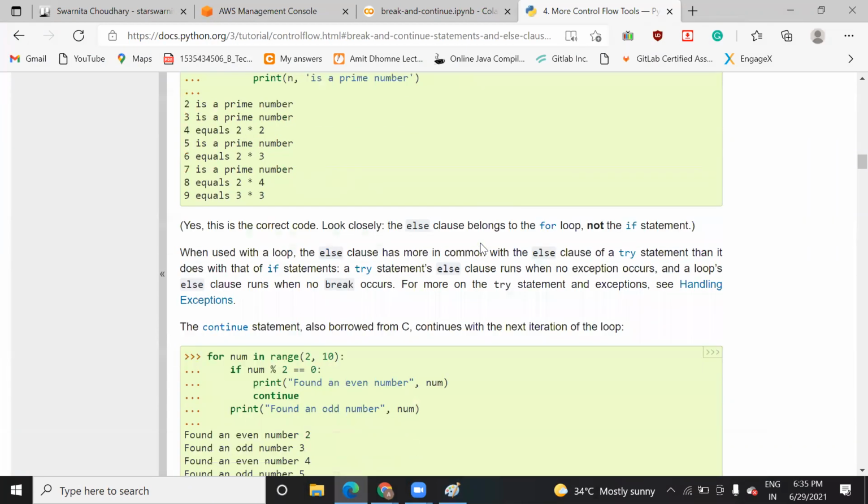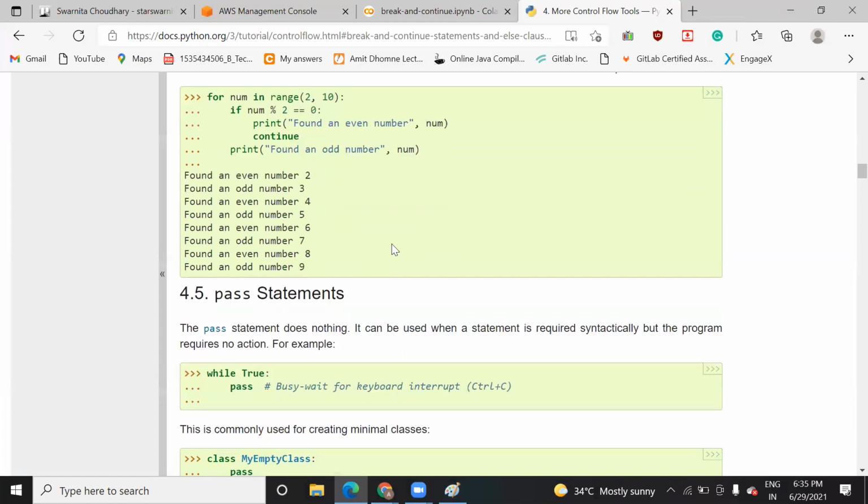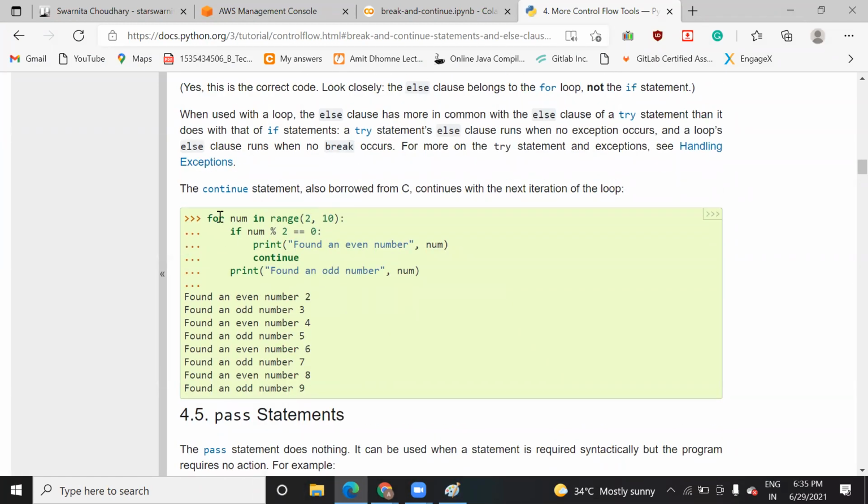Okay, so this is okay. Let me take a simple example. You can take this example. So here you can see for num in range 2 to 10. Here you are going to consider the value of this particular variable num starting from 2 till 9, because here we follow n minus 1. In the range, the starting value will always be that number, but the end will be n minus 1. Now you will come inside. Okay, let me explain here.